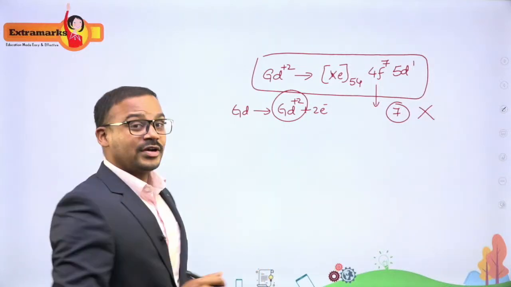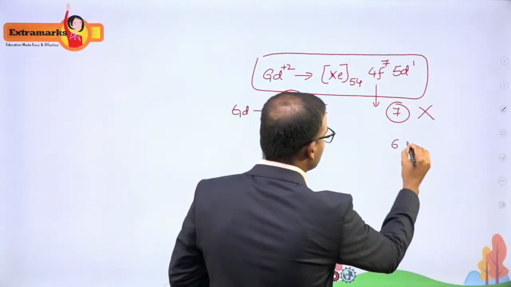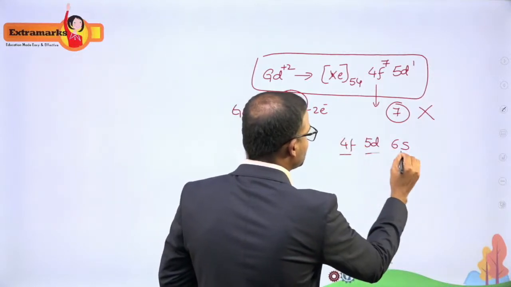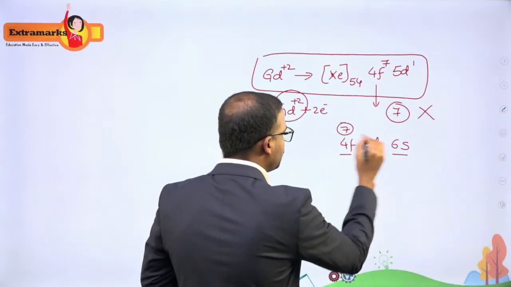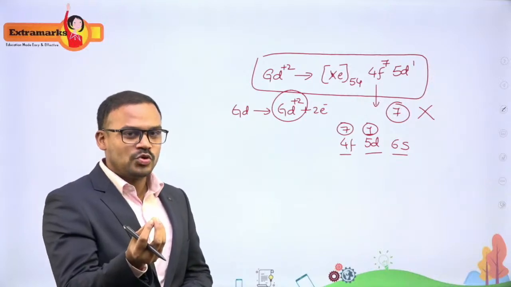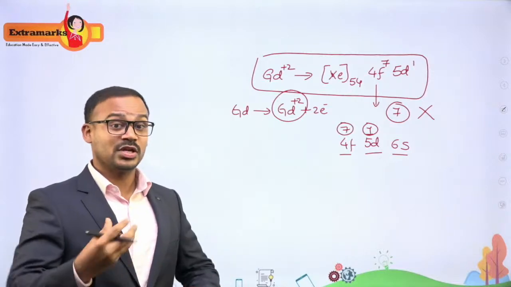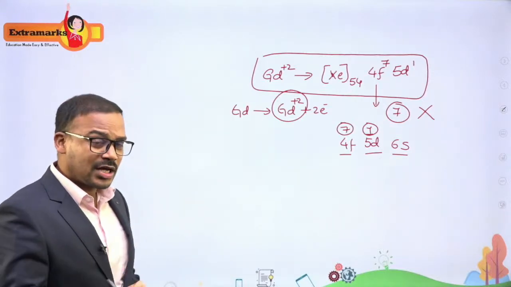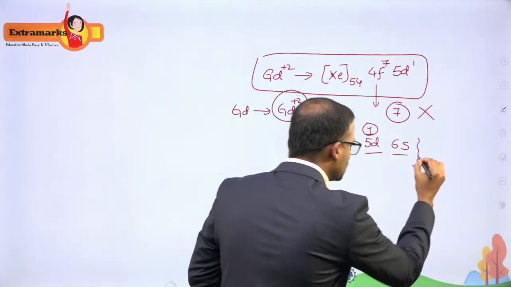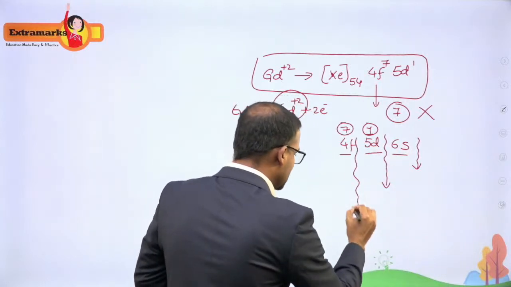So if you see the contraction of the orbitals, how many orbitals are there in this Gd? It is 6s, then you have 5d, and you have 4f. You have 7 electrons in 4f and 1 electron in 5d. So whenever there is a contraction by the nucleus because of the formation of the cation, where the positive charge is more dominating, you will see very less contraction in the case of s orbital, much more in the case of d orbital, and much more in the case of f orbital.